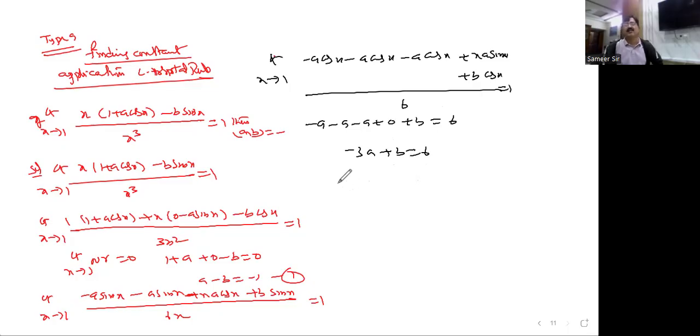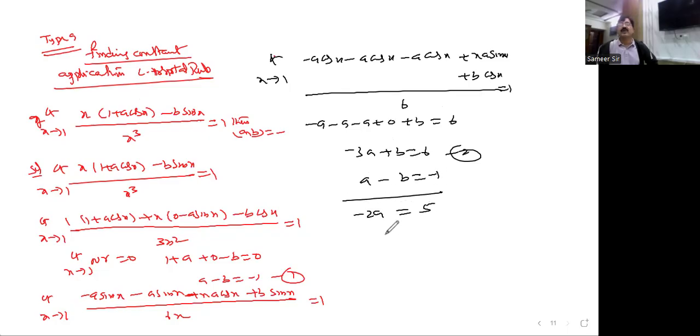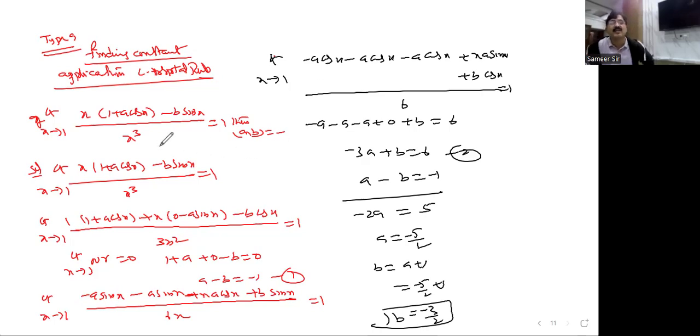Right? Well, see, for every type I would like to select 1 or 2 problems. I can go for more than one. 2 equations we got. One equation is this, another one is this one. So when you solve these 2 equations, you will come to know the values of these 2. What is that? A is equal to minus 5 by 2. And what about b? b means a plus 1 is there, minus 5 by 2 plus 1. So b is minus 3 by 2. Like this we are using finding constants. Here sometimes what happened, we can use series also. Okay, you can use series also. Let us go for the next type, Nana.